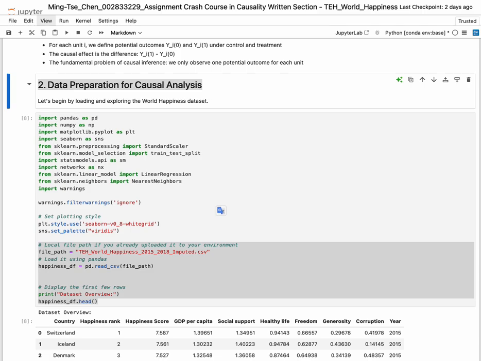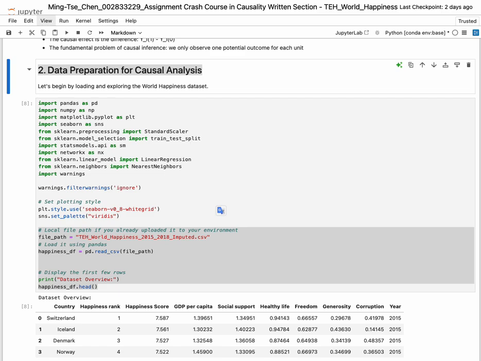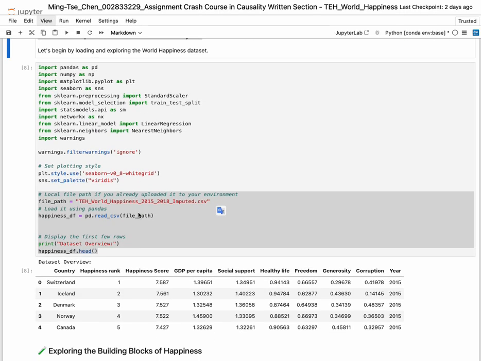So, in this section, data preparation for causal analysis. I prepared the dataset for causal analysis. I first import necessary libraries like pandas, Seaborn, and statsmodels. Then I load and inspect the world happiness dataset. I drop missing values, handle infinite values, and convert the year column to datetime format. You will see that I print out the cleaned data frame to check that everything looks right.